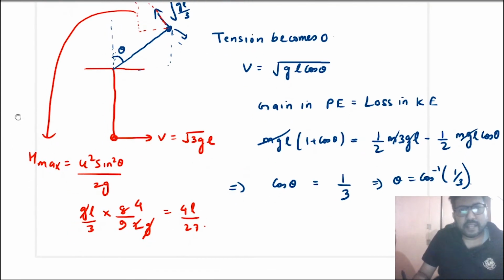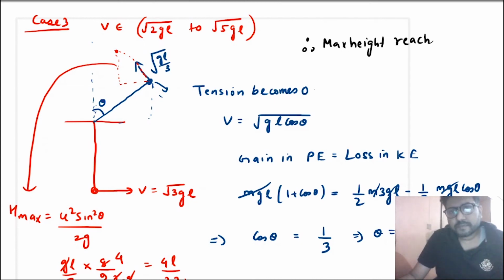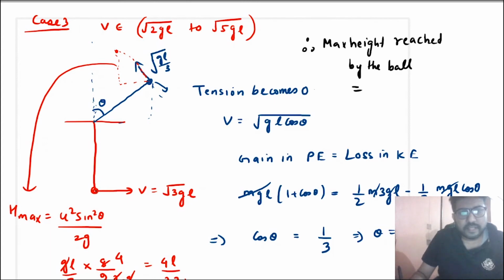So if they ask you what is the maximum height reached by the ball, the maximum height reached by the ball will be equal to, so from here it has started, it has gained L cos theta, and it has also gained 4L by 27.